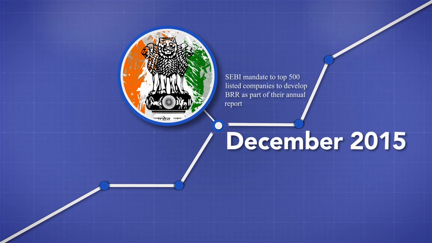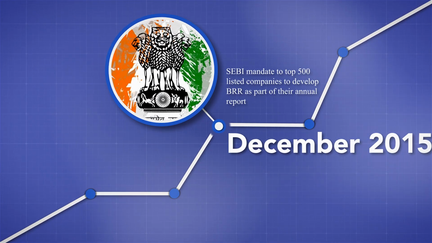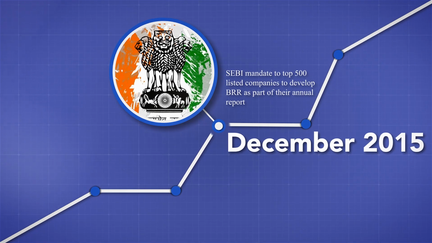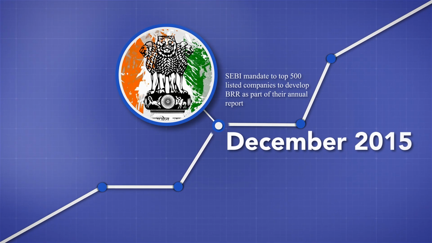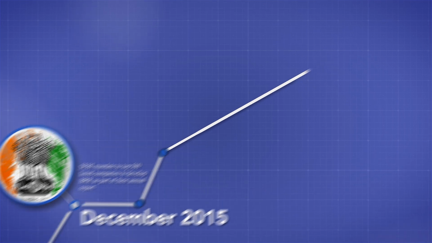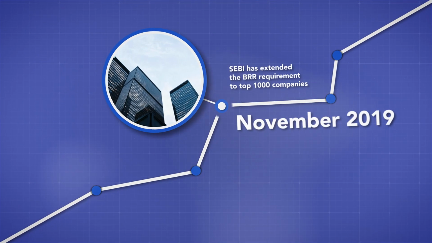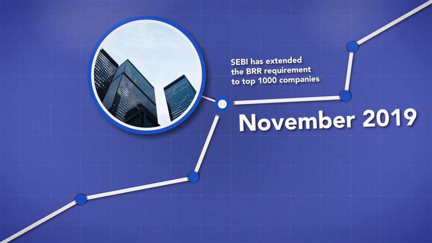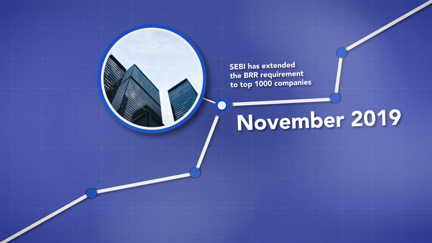The journey started in 2015 when the Government of India, SEBI, that is the Securities and Exchange Board, came out with a policy that any organization which is working needs to have a responsible business conduct. They need to declare their process and policy, and they also need to connect with their suppliers. So they came out with a framework which was called BRR, Business Responsibility Reporting.